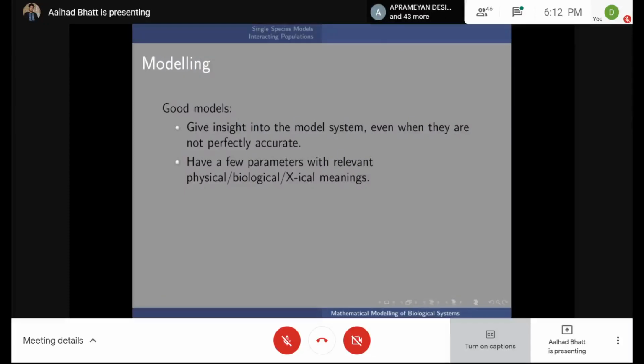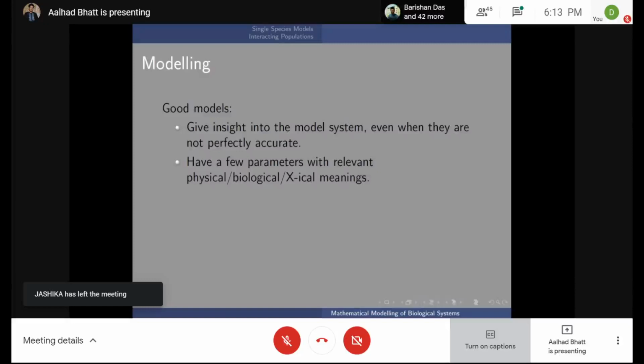So the idea is that you have some system, and the system is generally really complicated. What you want to do is get insight into the system so that you can either change it or, at the basic level, understand it. So when you create a mathematical or computational model, the idea is to have some sort of predictive power so that you can look at the model, make predictions about the system, then test that experimentally, and use that to either refine your model or discard it.